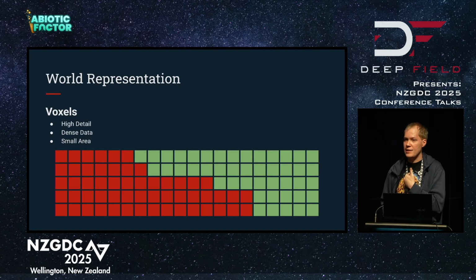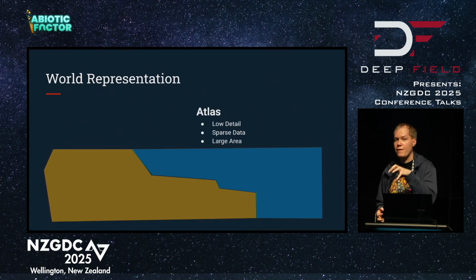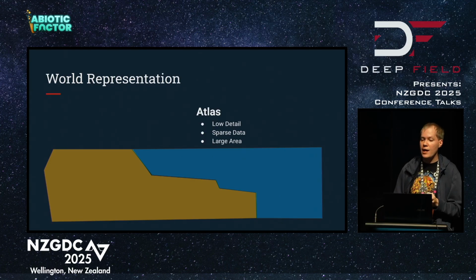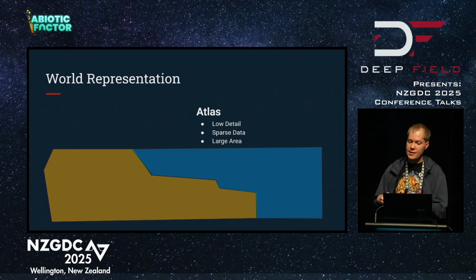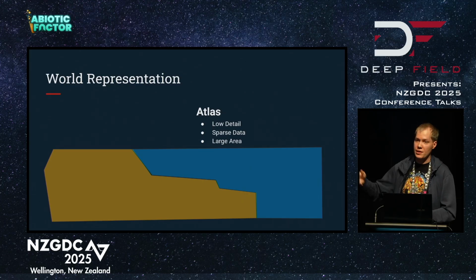This is not reasonable to generate our entire world. Our game, at least, is 100 kilometers by 100 kilometers. That would be nuts. You'd melt your computer. So instead, we only generate a very small part of the world as voxels at any one time, and we represent the entire rest of the world with our atlas. This is a low detail sparse data set that we can just upscale and downscale at will across the network if need be. And in our case, we just store it as simple polygons.